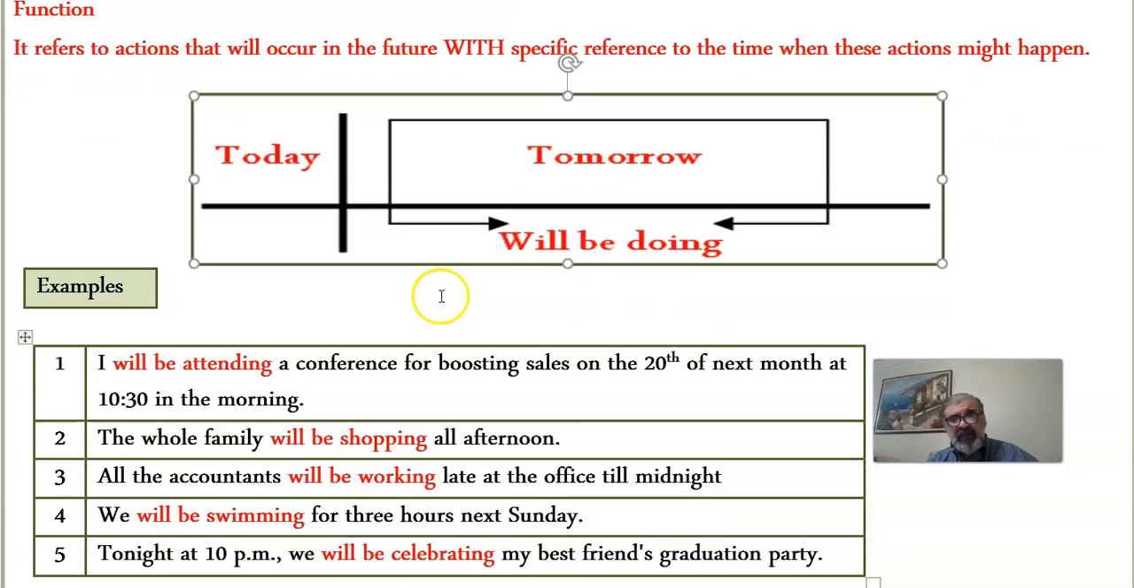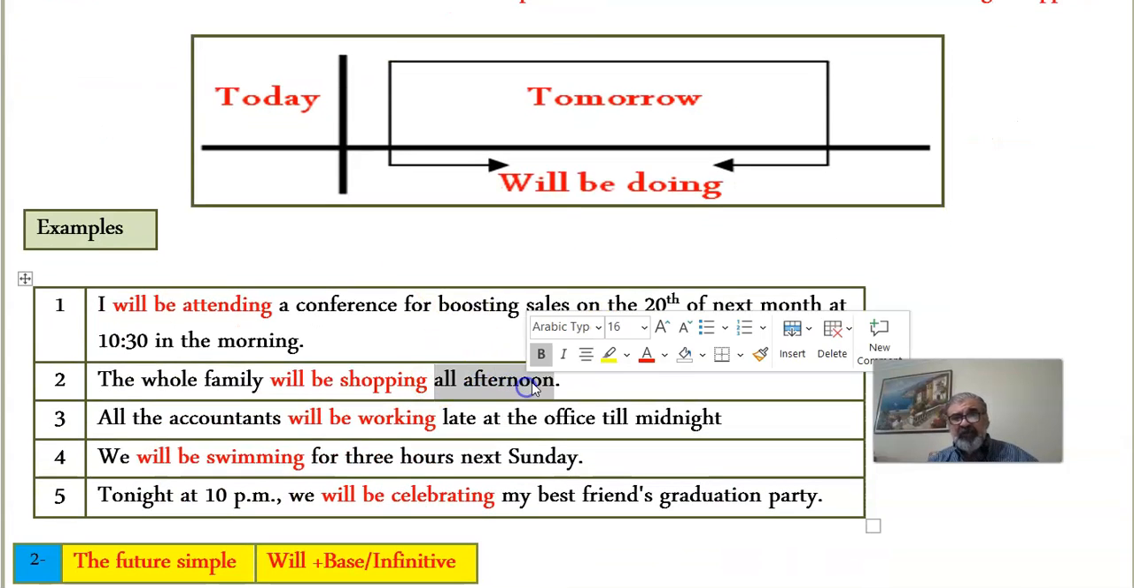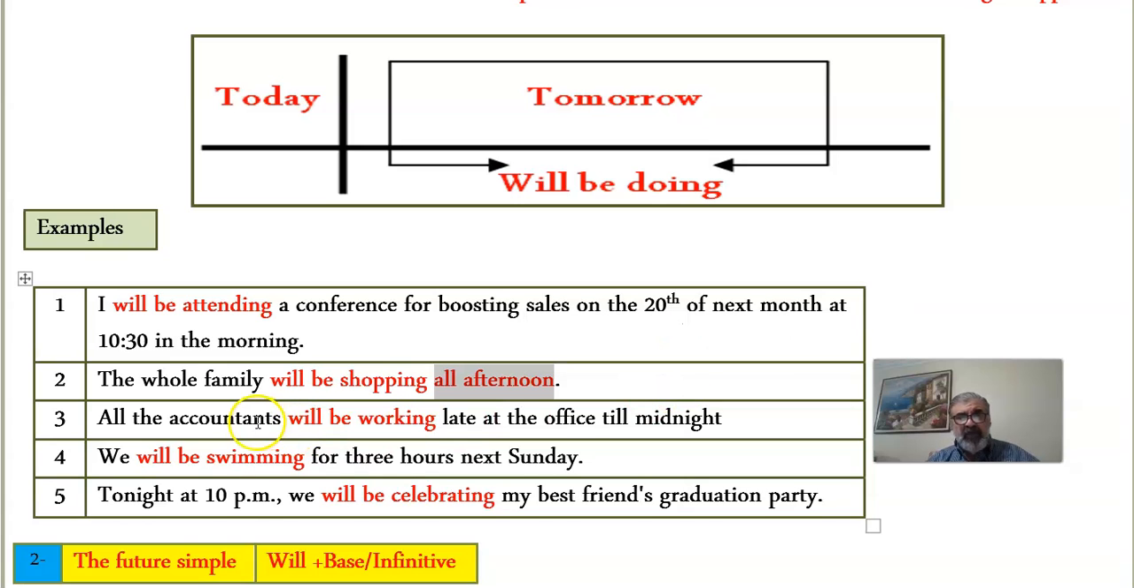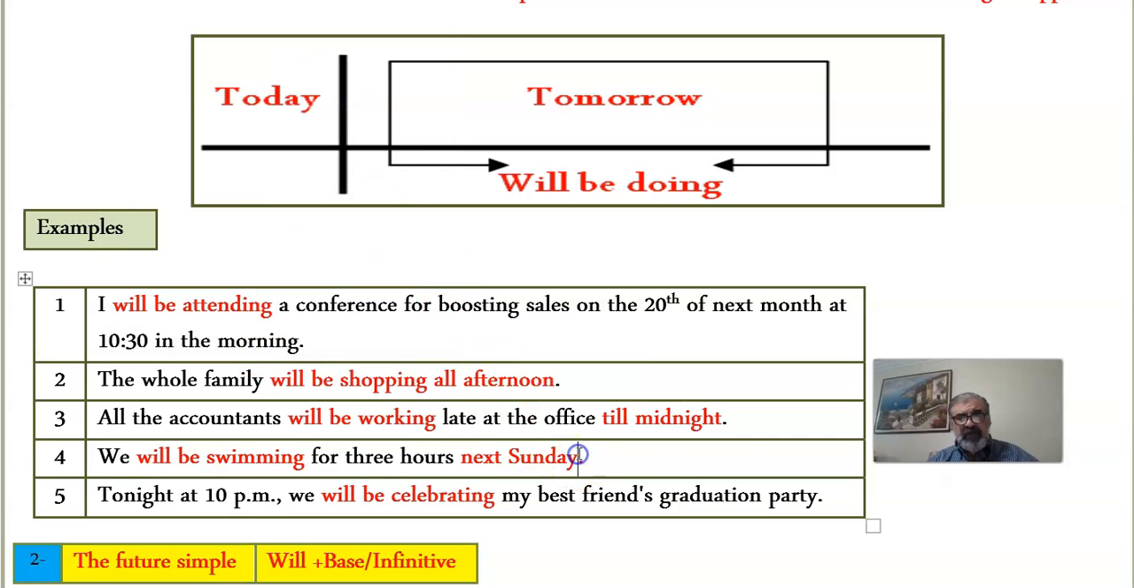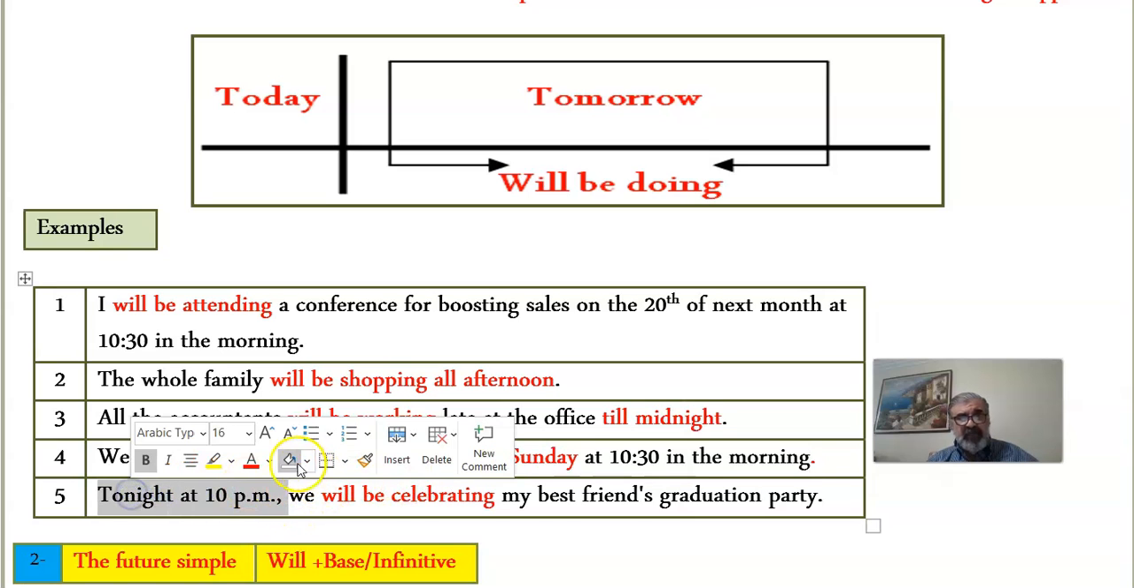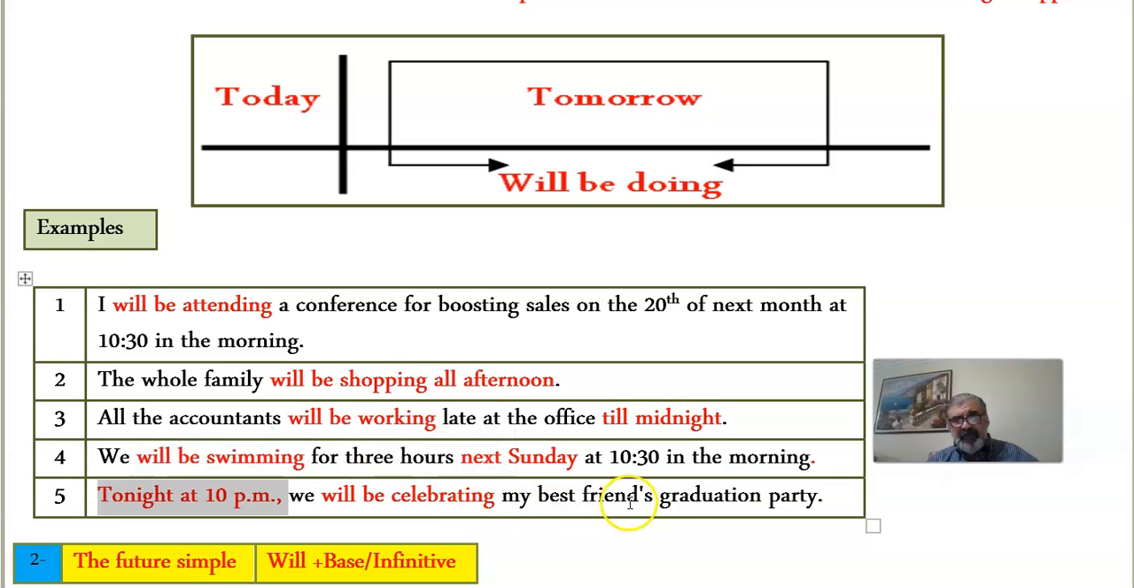More examples. The whole family will be shopping all afternoon. Specific. All the accountants will be working late at the office till midnight. Again, very specific. You will be swimming for 3 hours next Sunday. Very specific, and you could be even more specific. You could say 10 in the morning. In this case, you are even more specific. Tonight at 10 p.m. we'll be celebrating my best friend's graduation party.